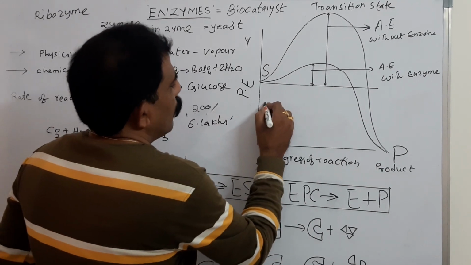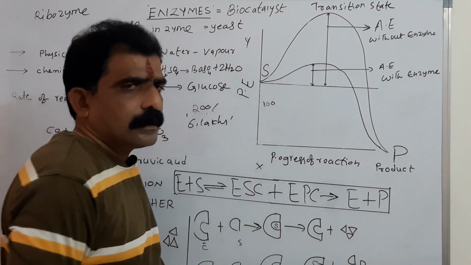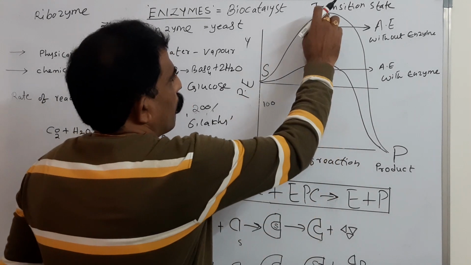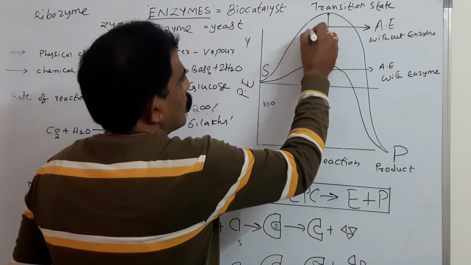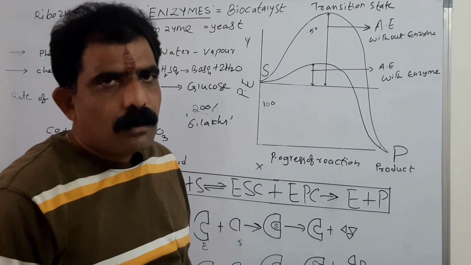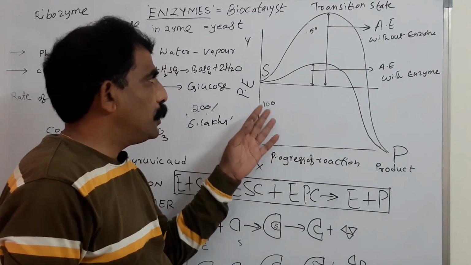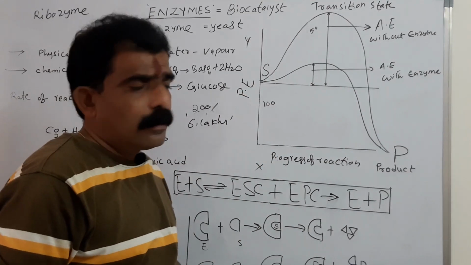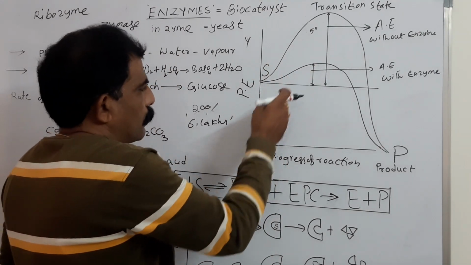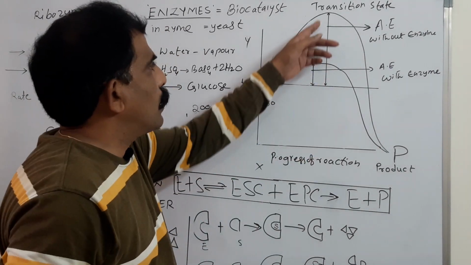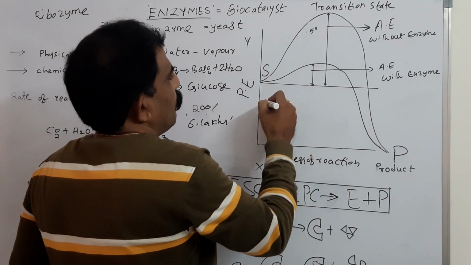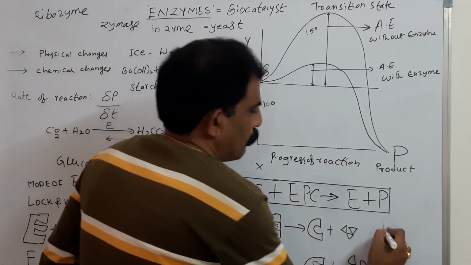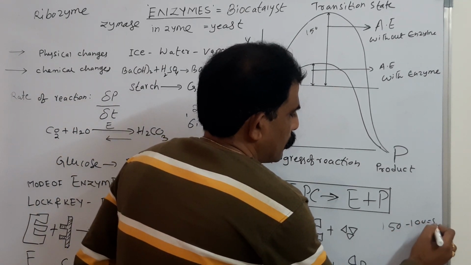For example, here 100 kilocalories potential energy is present in the substrate molecule, but in its transition state it is 150 kilocalories because there is energy input to activate the substrate molecule to reach the transition state. So the difference between this is 150 minus 100, that becomes 50.